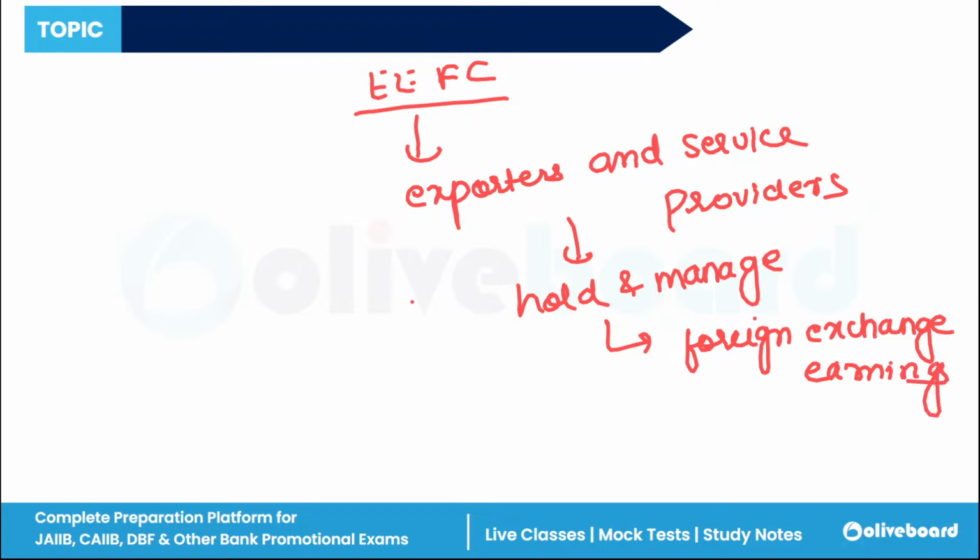This was basically introduced by the RBI and it helps businesses to retain the foreign currency earnings without converting them to Indian rupees.